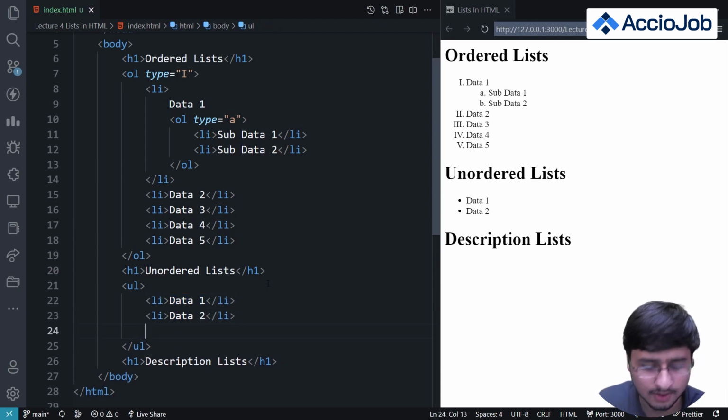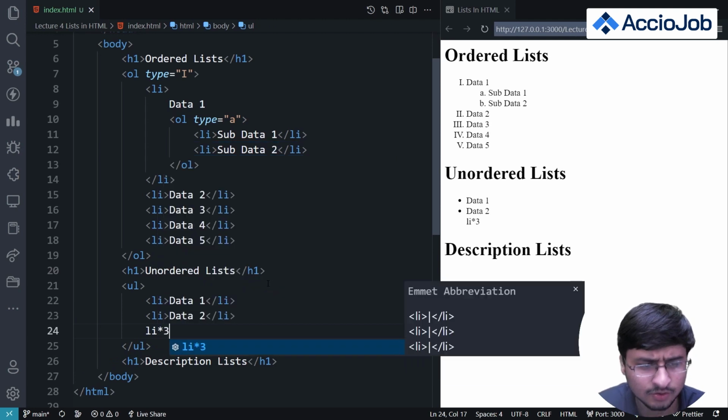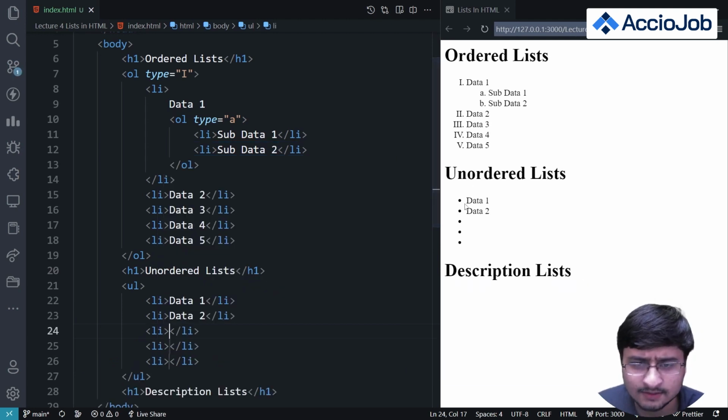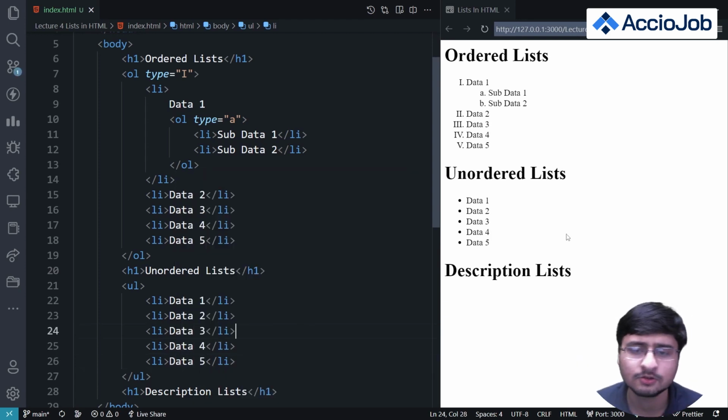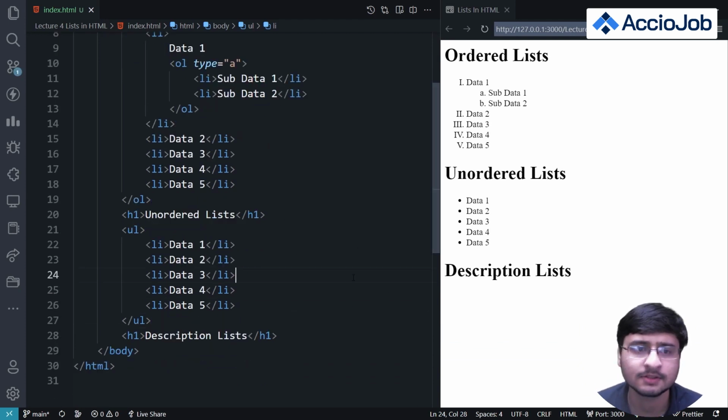So I'll just do data 2. Let's just add li into 3, and this adds the 3 bullets we want, and I'll just say data 3, data 4, data 5, right? So these are all the unordered lists in HTML.